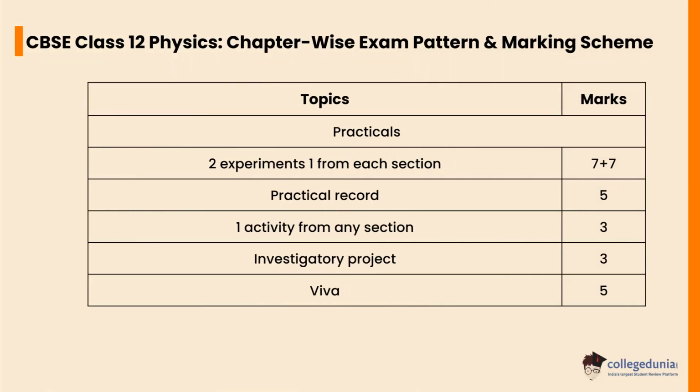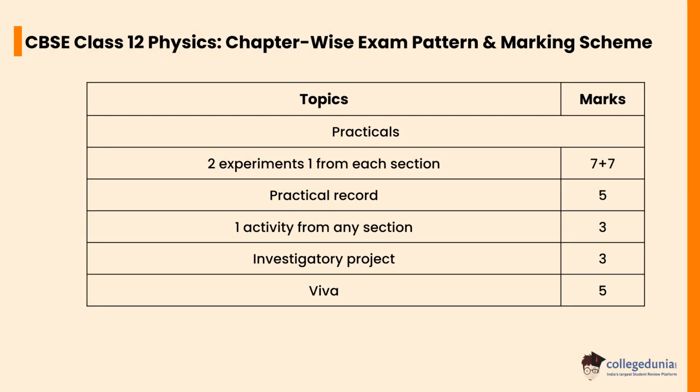For practicals, 2 experiments, 1 from each section, will carry a weightage of 7 plus 7 marks. The practical record will carry a weightage of 5 marks. One activity from any section will carry a weightage of 3 marks. The investigatory project will carry a weightage of 3 marks. Viva will carry a weightage of 5 marks.